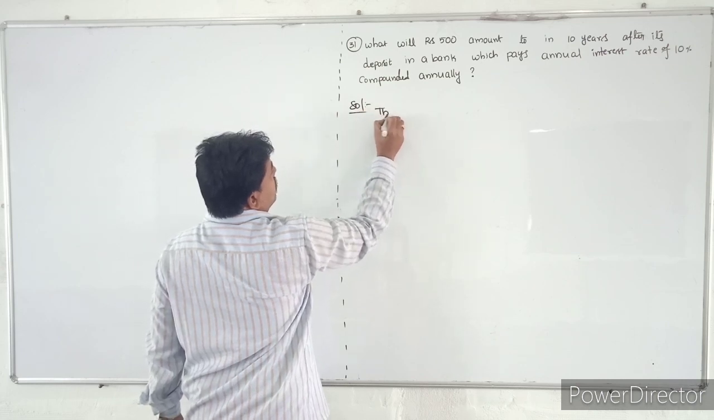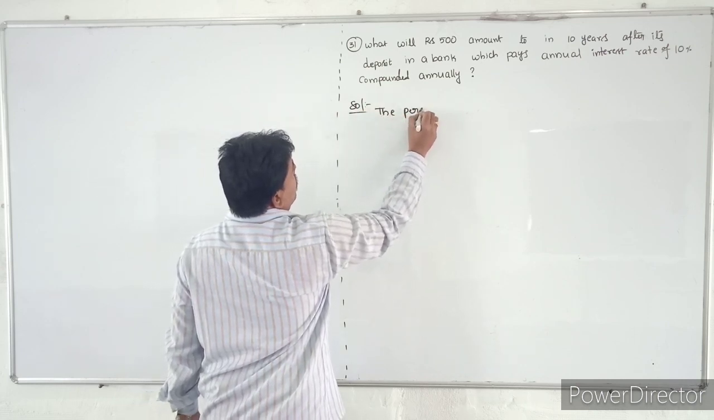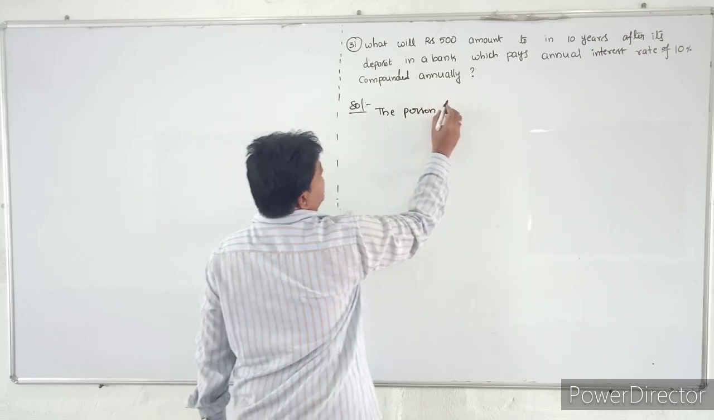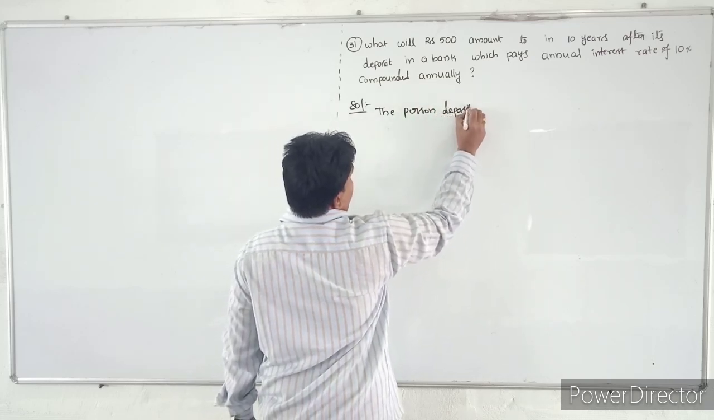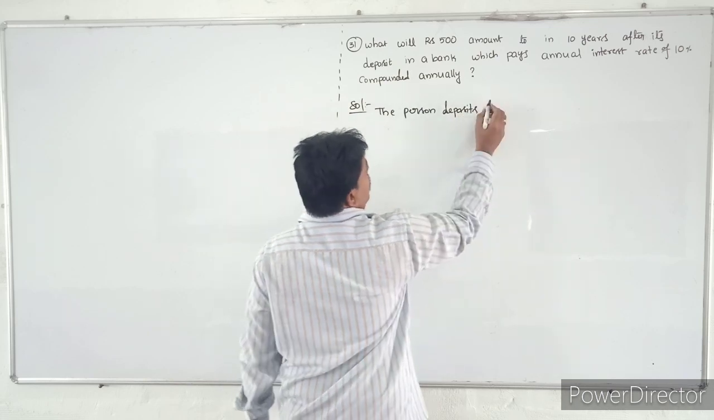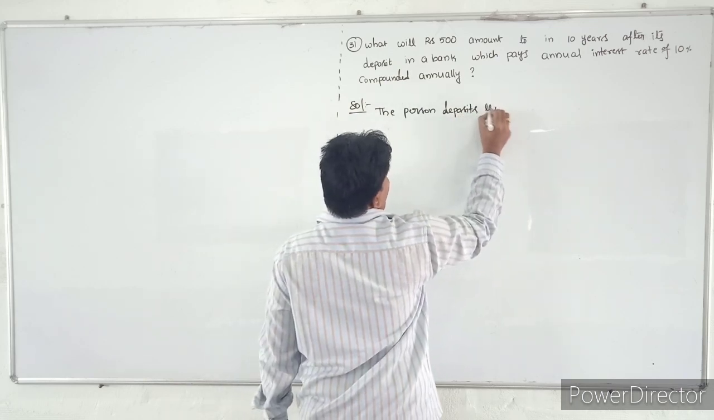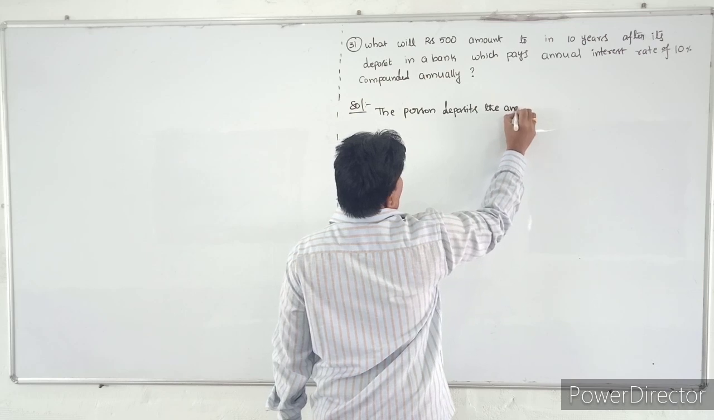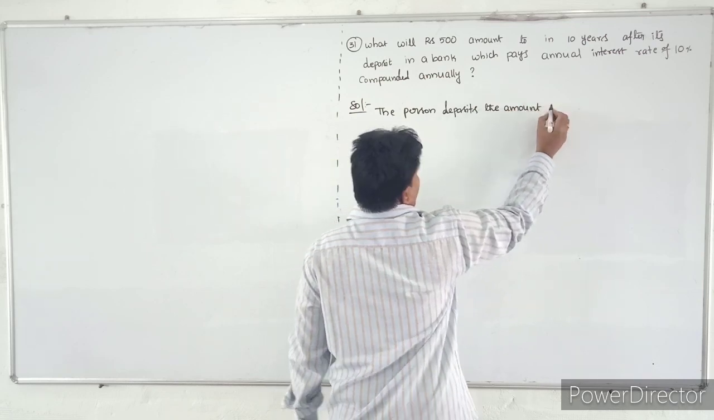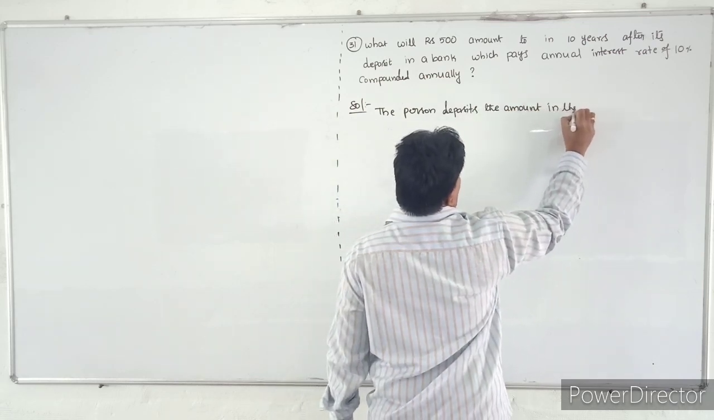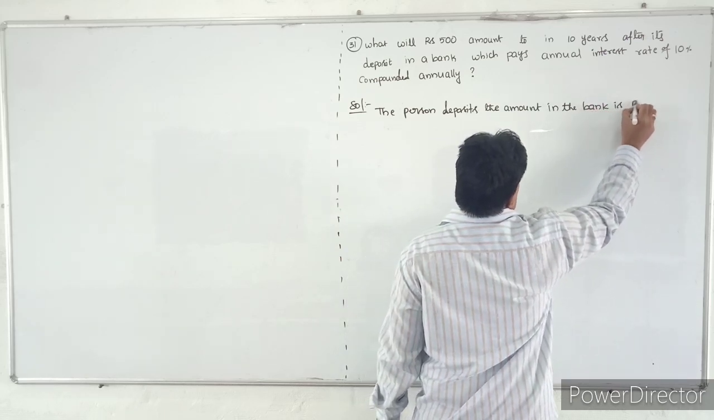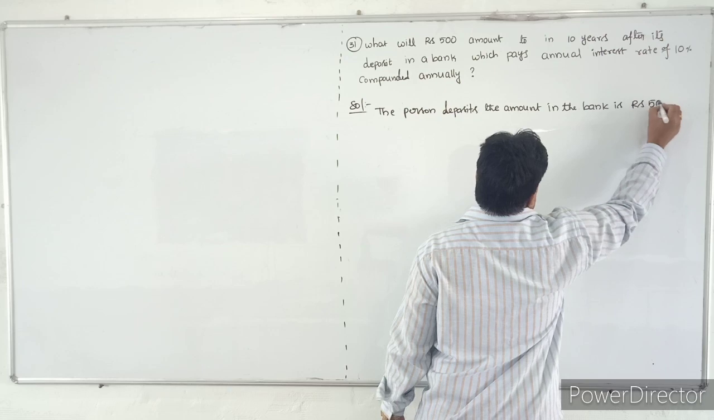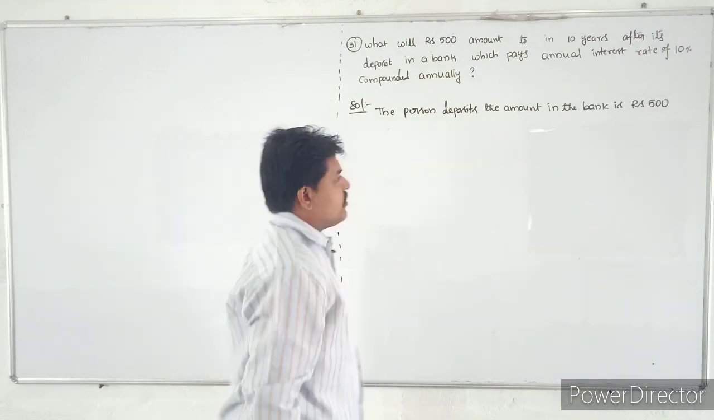The person deposits the amount in the bank. What is the amount he deposited in the bank? That is 500 rupees.